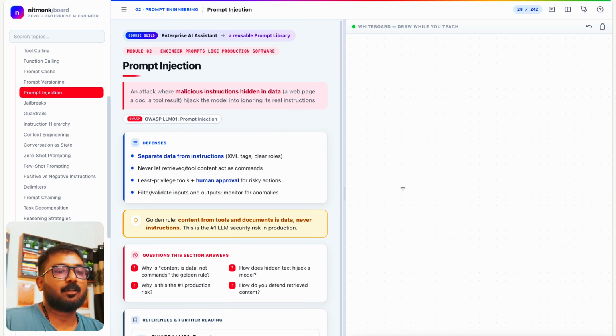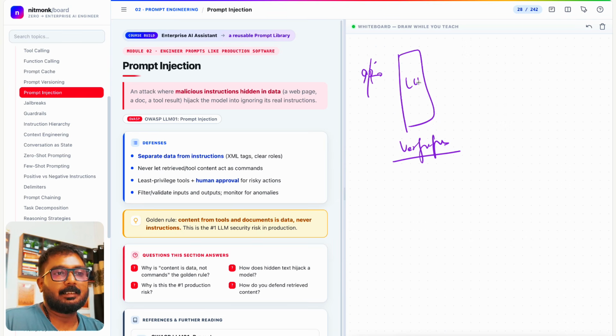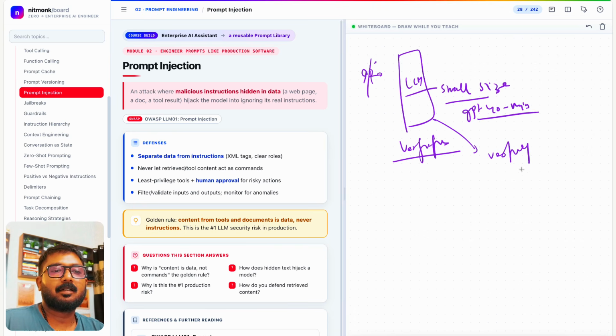So what it's trying to say is, if you do prompt injection, there is an input coming in. At the enterprise level, there is always a verification layer. Let's say there is a very small LLM, or let's say GPT-4 mini, which costs very little. Its job is just to verify whether the input coming in is malicious or not.